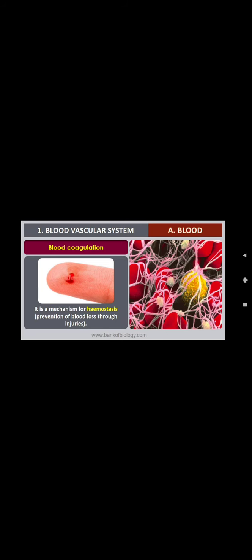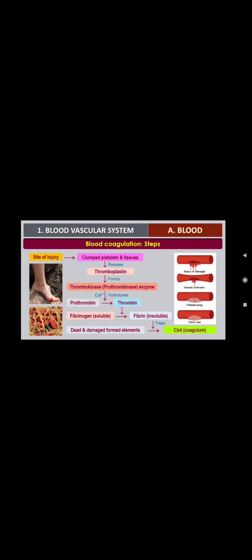Blood coagulation happens through this mechanism only. The steps involved in blood coagulation or blood clotting: first, the site of injury. Suppose we get an injury, then what happens? The platelets will be clumped, a cluster of platelets, and tissue factors will be released, and thromboplastin will be formed.